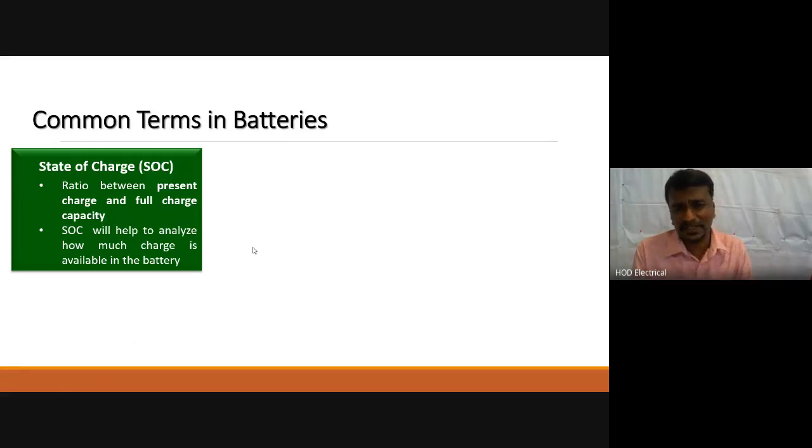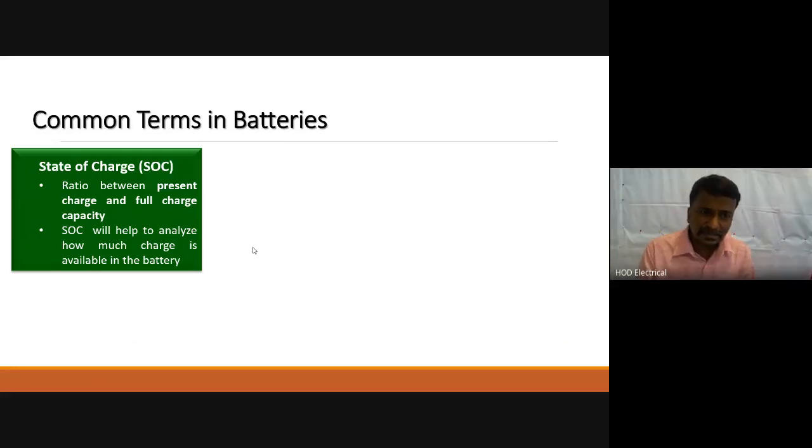Similarly, with state of charge, once we charge it in percentage up to 100 percent, initially that was the state of charge. Now what is the percentage of charge, and how long we can travel, we can plan, and decide whether we have to charge it immediately. That is called state of charge. This is in percentage. Normally it is the ratio between the present charge and the full charge capacity of the battery.